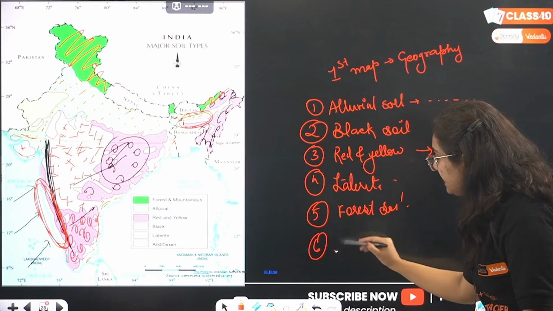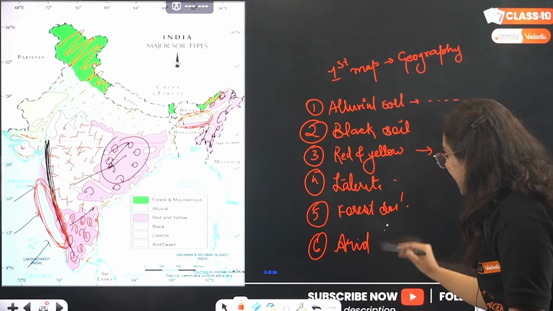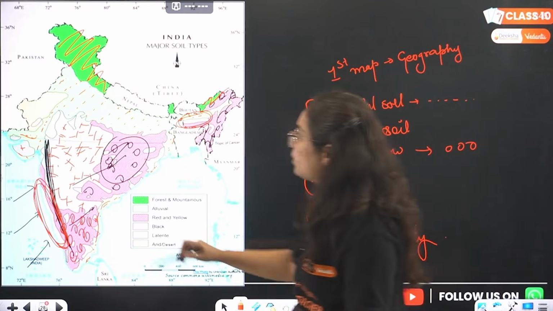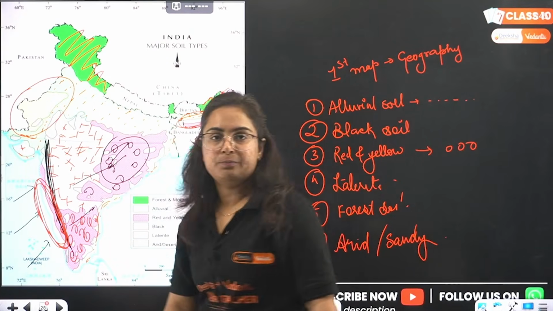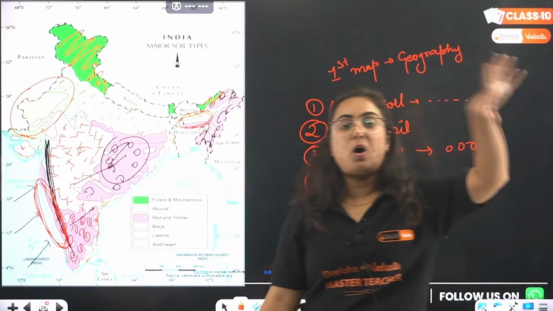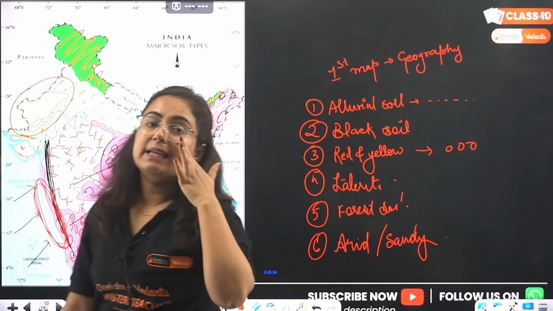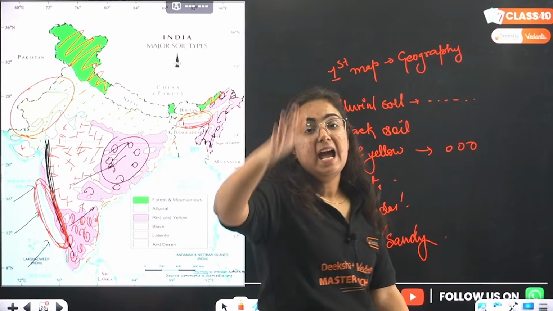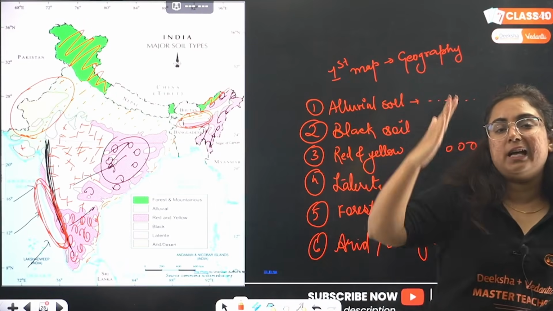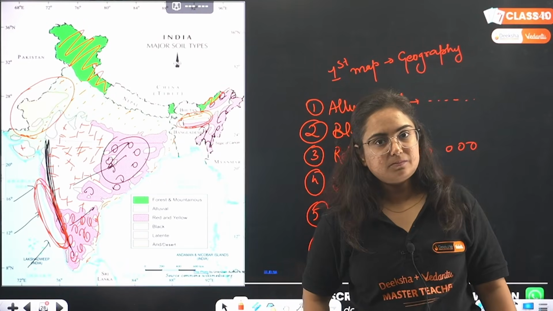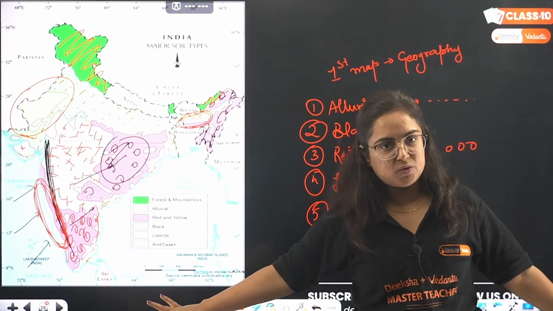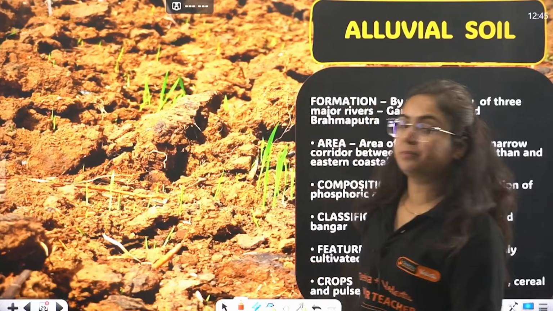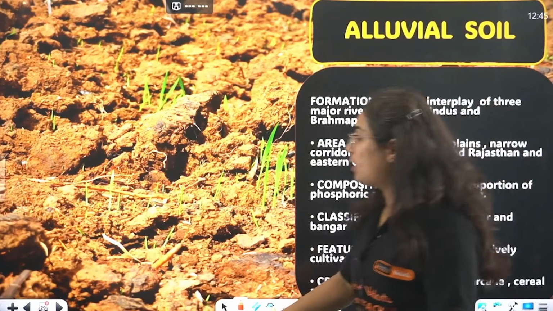Last but not the least, that is arid soil, sometimes known as sandy soil too, here in Rajasthan, in the western part, to the west of the Aravalli Hills, where a rain shadow belt is created as the Aravalli stops the wind carrying humidity further. Done. Six types of soil. Coming further, we will talk about each of the soils.